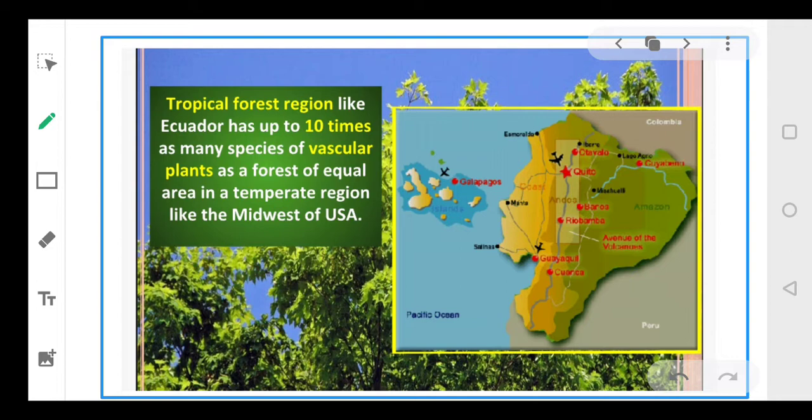Now in the same series, I should say that a forest in the tropical region, like Ecuador, has 10 times as many species of plants as a forest of equal area in a temperate region.